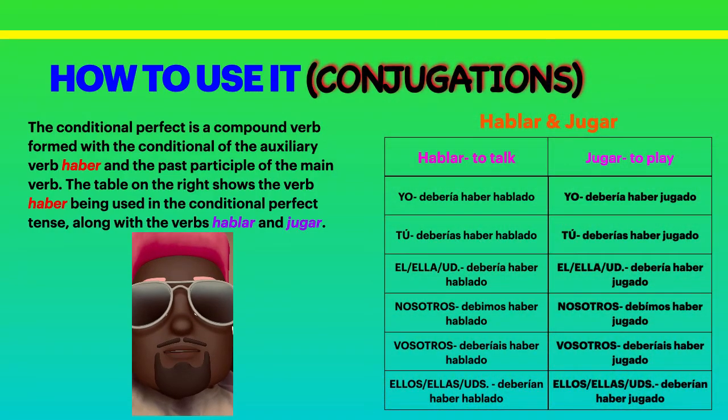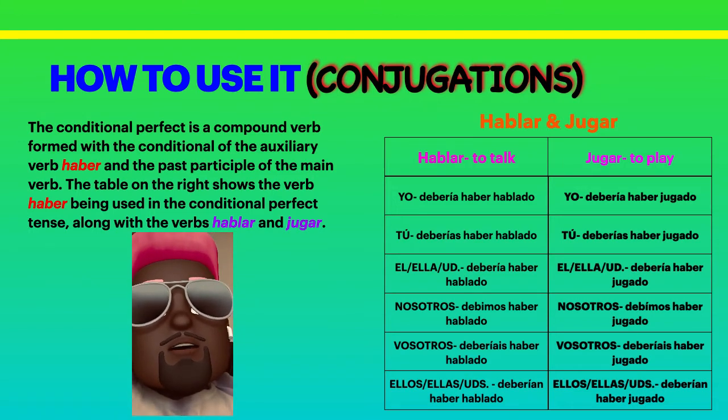We are going to be conjugating the verb jugar, to play, and we will still be using the auxiliary verb haber. We have the yo form, yo debería haber jugado, I should have played. Tú deberías haber jugado, you should have played.